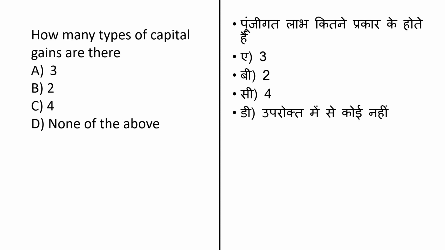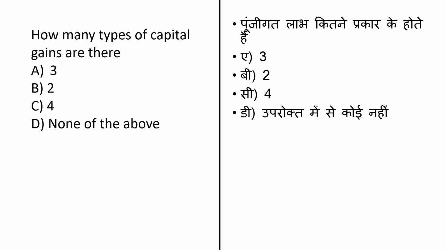How many types of capital gain are there? Here they ask you about the types of capital gain. So there are two types of capital gain, that is short-term capital gain and long-term capital gain. The long-term capital gain means the profit earned by the individual on the sale of the investment in the asset such as the real estate, bond, commodity. Basically it is a gain made on the capital investment for a long time.